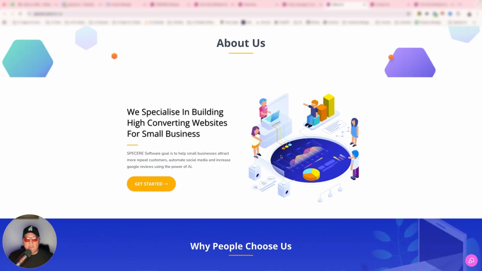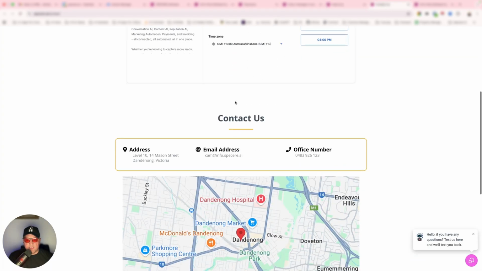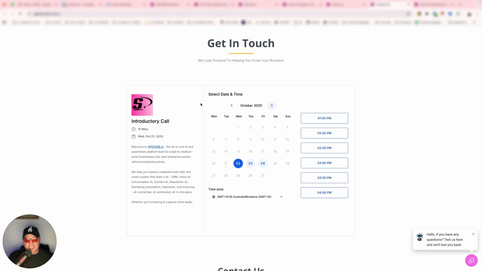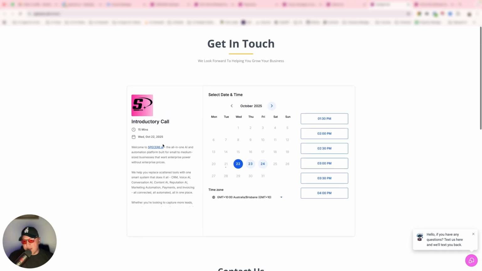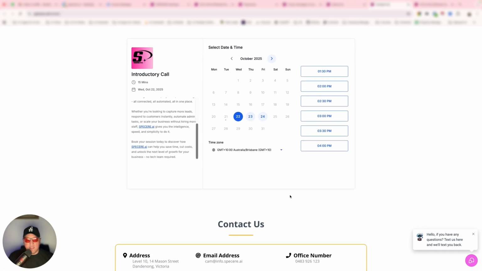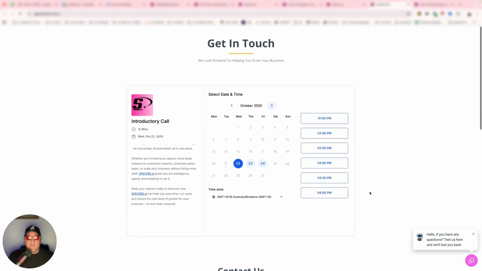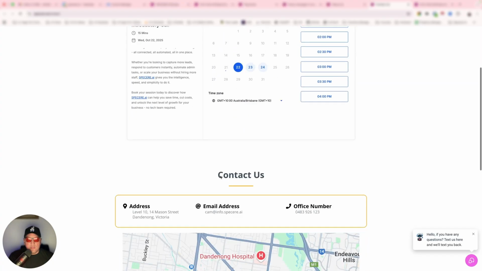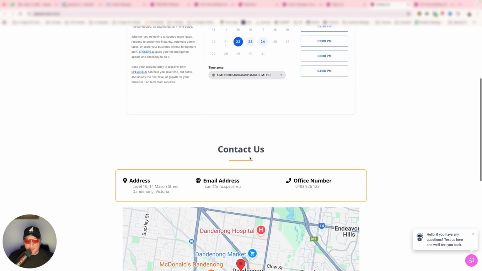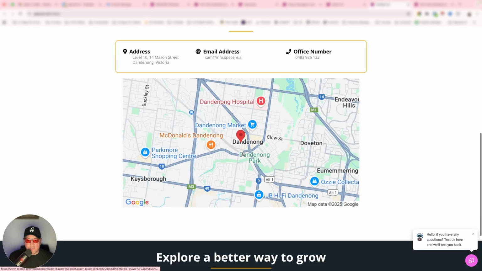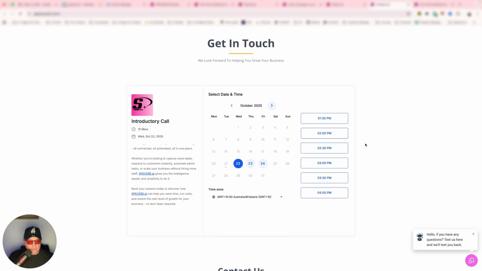Anyway, we'll leave that out for now. I'm going to show you the contact page, which is basically our calendar. For context, I did update this calendar. If you were to visit our website, Spacia.ai, you would see this calendar is, I would say, modern in comparison to what was here before. So I did update this page. Actually, I just updated the calendar as such. The rest of this page is what I had built back in 2022.